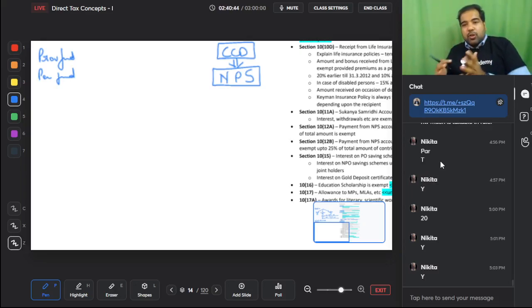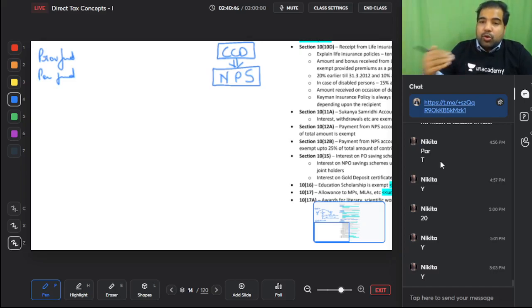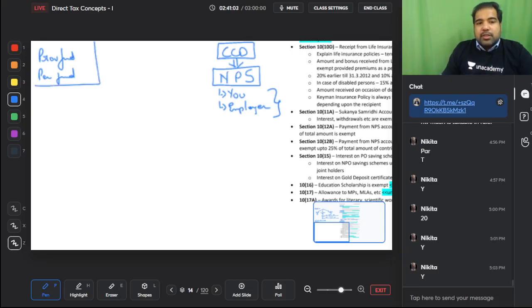And this fund should be kept till retirement. You should not withdraw the money before retirement. So who contributes to this fund? You can contribute. Your employer can contribute to this fund. Everyone can contribute to this fund. But they say you should not withdraw it in between. You should withdraw it after. So this is withdrawal, and remember at CCD the coffee is 12 rupees. So the section is 10(12) after and 10(12) in between.